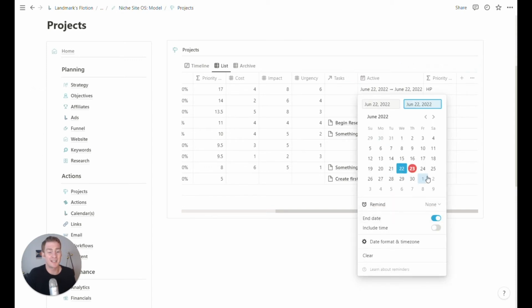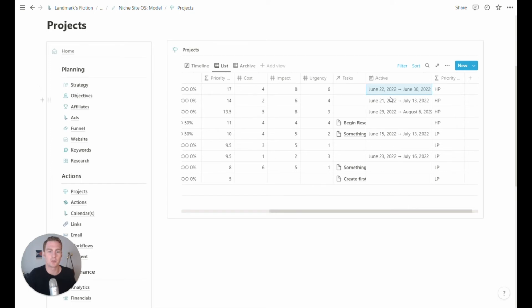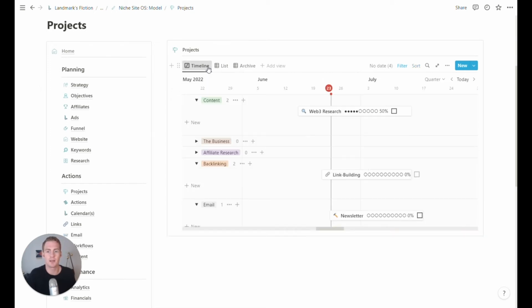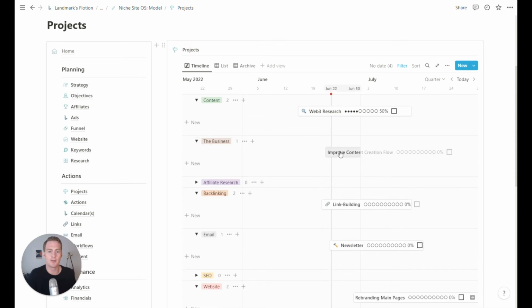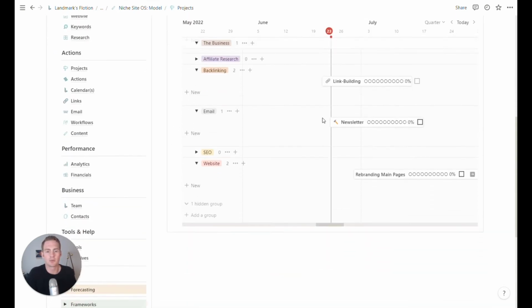Make sure you give it an end date. So, we could probably do this in a week as a dedicated sprint. It's already high priority, and we could give ourselves some tasks. So I head back to the timeline, and now under the business, we have this improve our content creation flow project. So you can kind of mix and match, figure out what are the highest priority projects to be working on for the site, and then you can get a high level overview here.